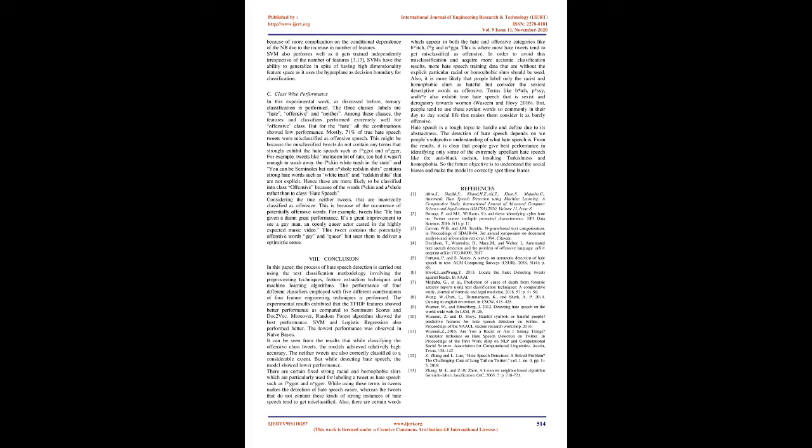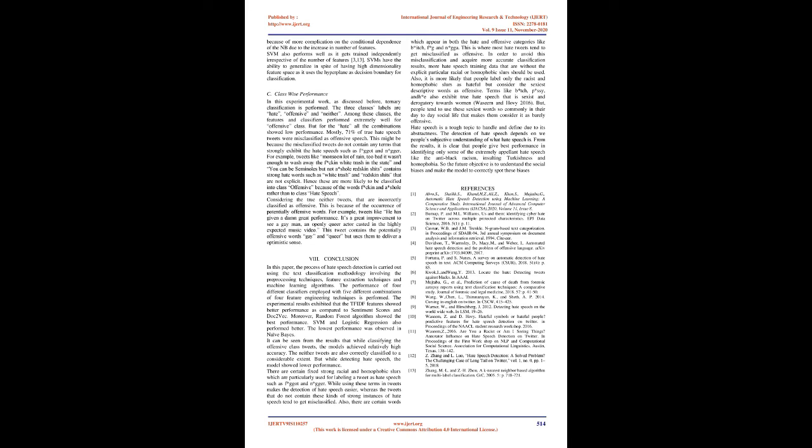It can be seen from the results that while classifying the offensive class tweets, the models achieved relatively high accuracy. The neither tweets are also correctly classified to a considerable extent. But while detecting hate speech, the model showed lower performance. There are certain fixed strong racial and homophobic slurs which are particularly used for labeling a tweet as hate speech such as F-got and N-getter. While using these terms in tweets makes the detection of hate speech easier, the tweets that do not contain these kinds of strong instances of hate speech tend to get misclassified.